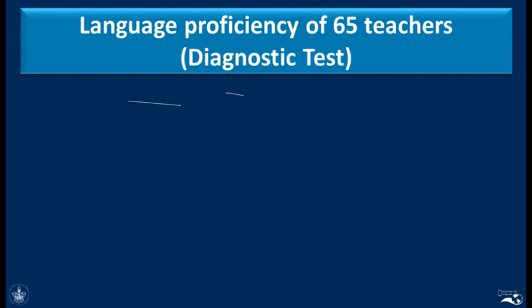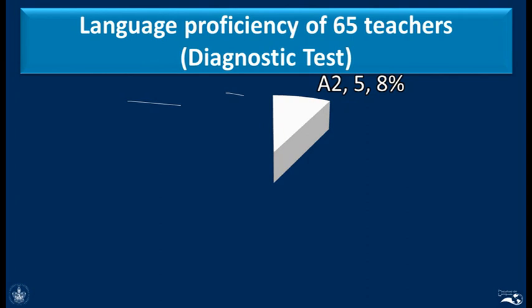So these are the results. Let me show you the results. 65 teachers here in our language department. To my surprise, 5 of the teachers in this group obtained an A2 level. That corresponds to 8% of the total population, which in this case is 65 teachers.